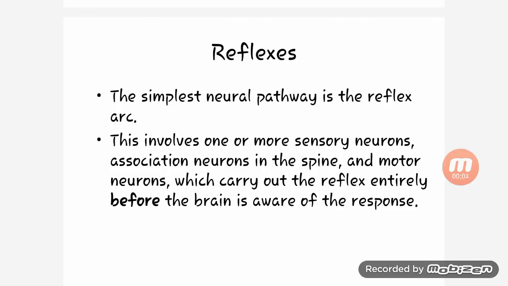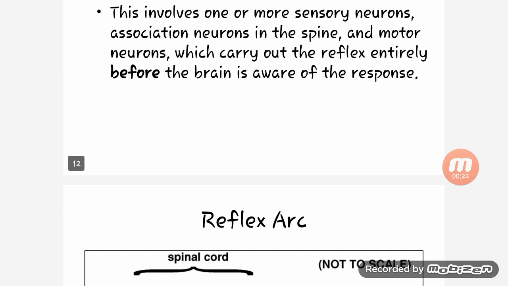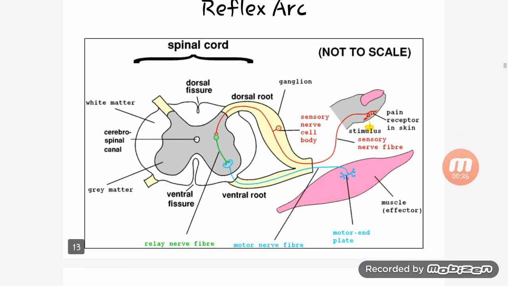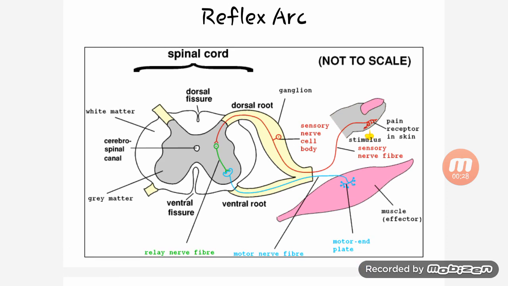Namaste. So today we will study about the reflexes. The simplest neuronal pathway is the reflex arc. This involves one or more sensory neurons, association neurons in the spine, and motor neurons which carry out the reflex entirely before the brain is aware of the response. So, you can see here the reflex arc, how it works.